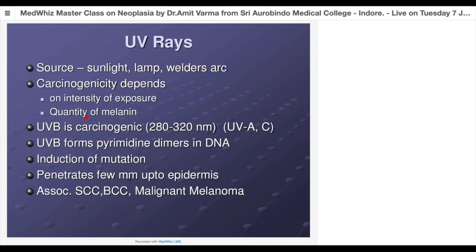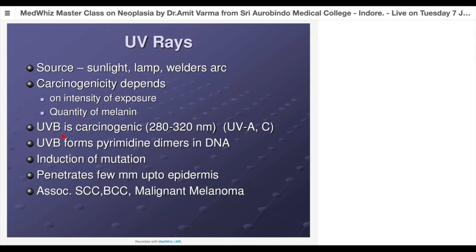Okay. Now these UV radiations which come, they have three different wavelengths. UVA, which has a wavelength of more than 320 to 400, UVB, which is 280 to 320, and UVC, which is less than 280. Of all these three, UVB is carcinogenic. So when you apply sunscreens which protect against UV rays, mind well, they are protecting against UVA but not against UVB. So they are not protecting us against the carcinogenic effect of UV radiations.